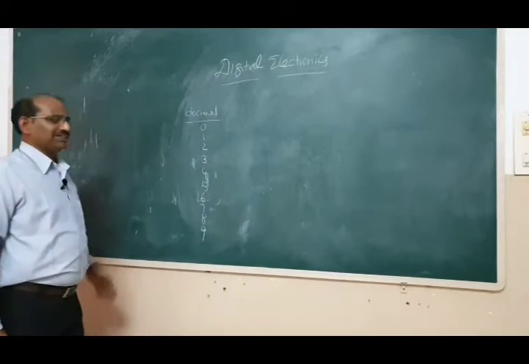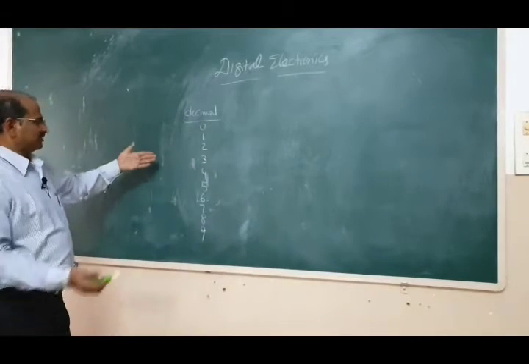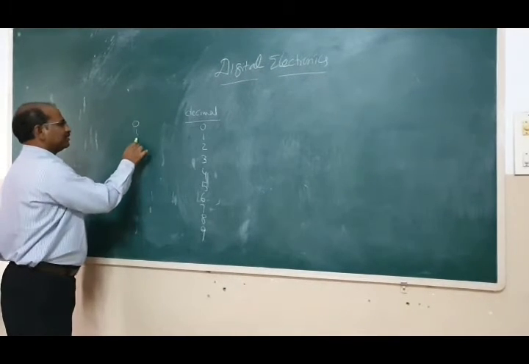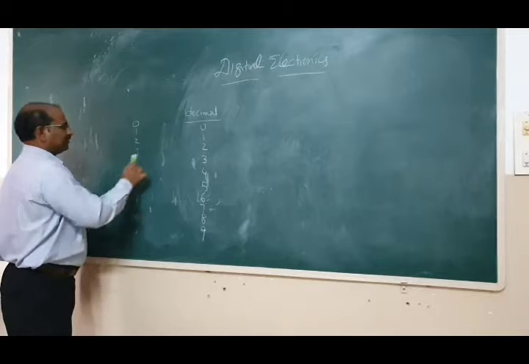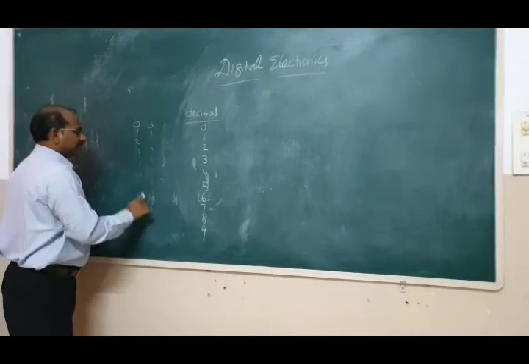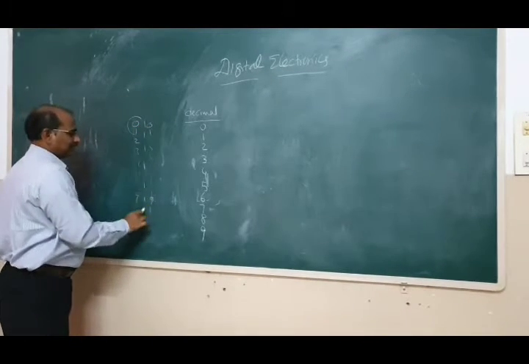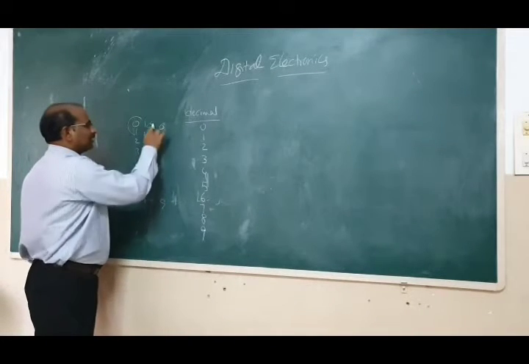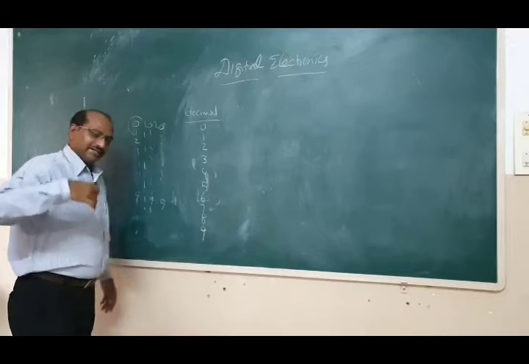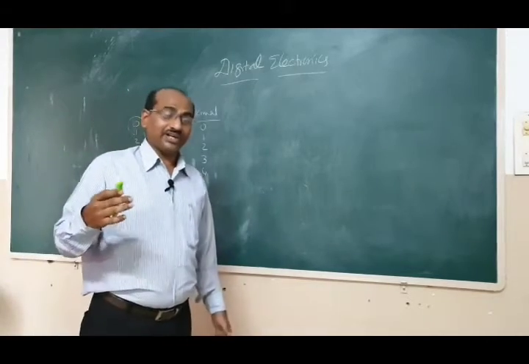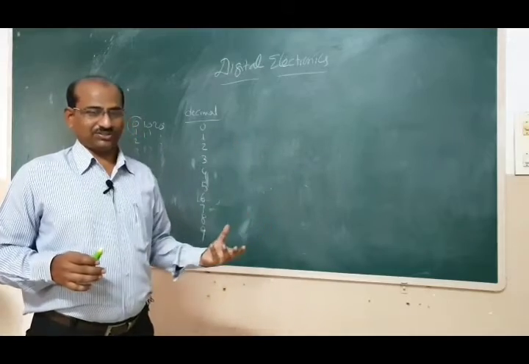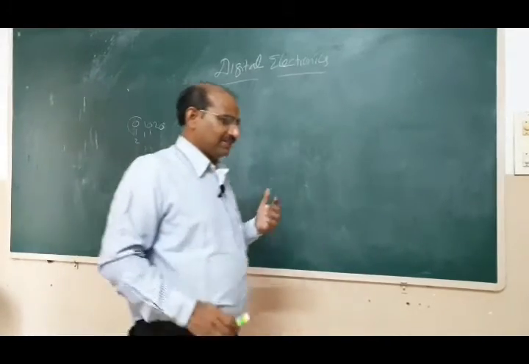You might have studied in your LKG how to write number systems. Just we will discuss. 0 to 9. Then what happens? Again 0 to 9. But carry will be there. 10, 11, 12, 13, up to 19. Again 0 to 9. Now 20, 21, 22. Again 0 to 9. 30, 31. After 99, again 0 to 9, but now the carry is 1, 0. All these things you might have studied in your elementary classes, right?